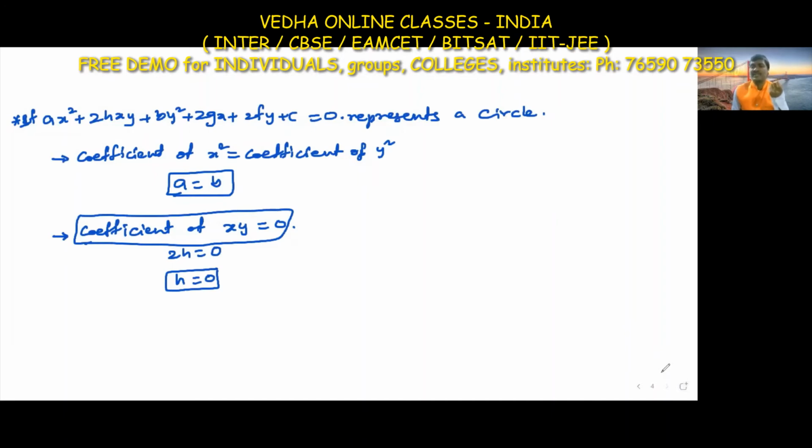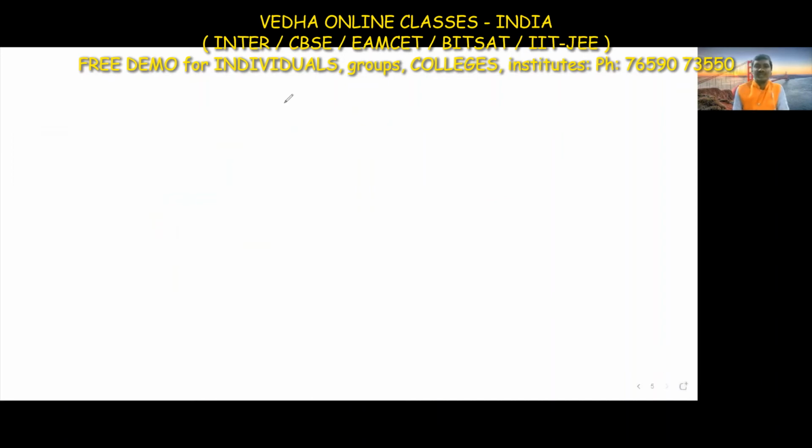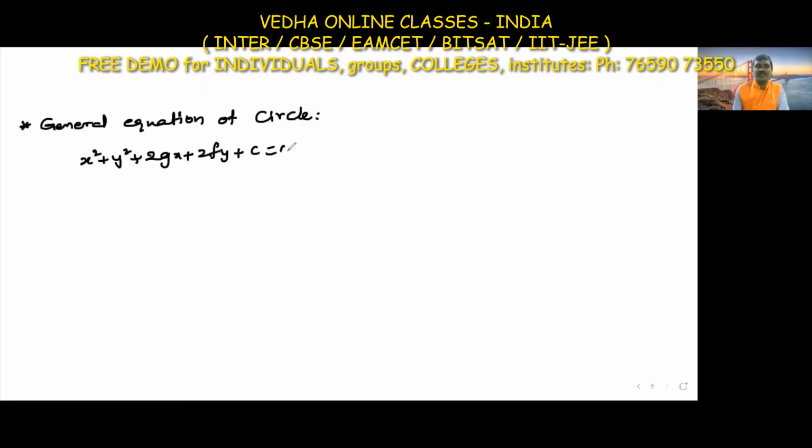If we apply these conditions, what is the general equation we get for the circle? The general equation of the circle is x square plus y square plus 2gx plus 2fy plus c equal to 0.